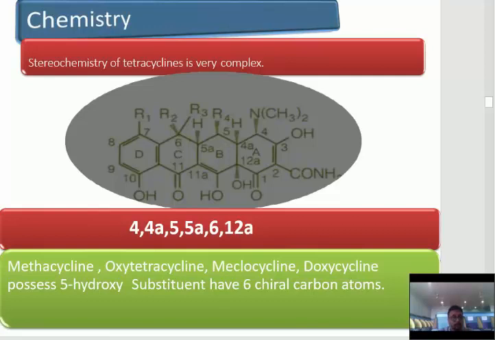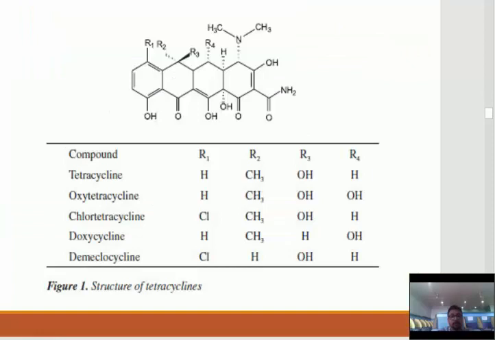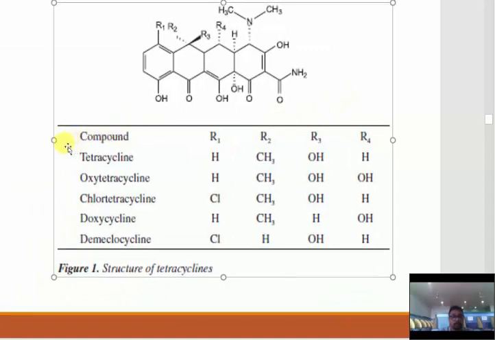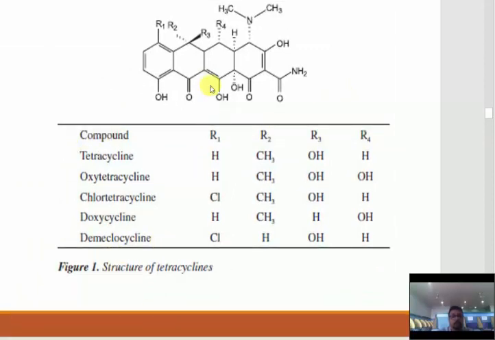This possesses 5 hydroxy substituents and has 6 chiral carbon atoms. Next is structure. This is the general structure of tetracycline. It contains 4 rings A, B, C, D, and has substituents R1 in the D ring, R2 and R3 in the C ring, and R4 in the B ring.